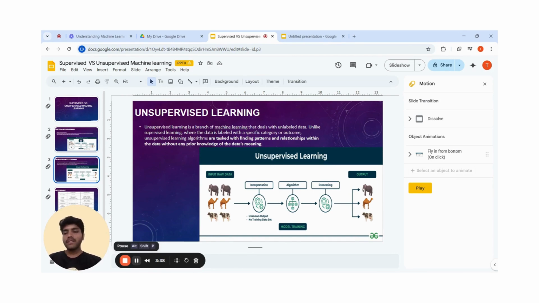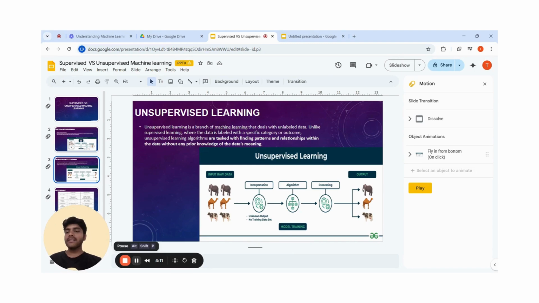The machine must uncover the hidden structure in the data on its own. For example, we see the image of unsupervised learning. Unsupervised learning can analyze animal data and group animals by their traits and behavior. The groups could correspond to different species, making it possible to organize the animals without pre-existing labels or not. We see in the image.